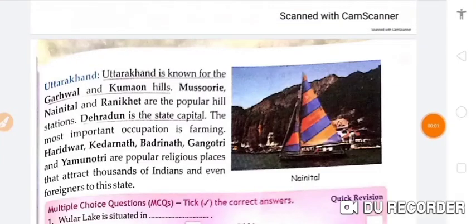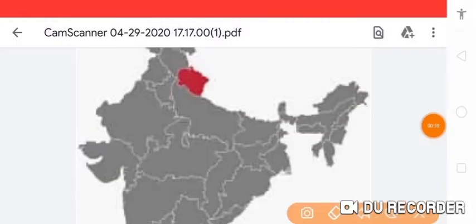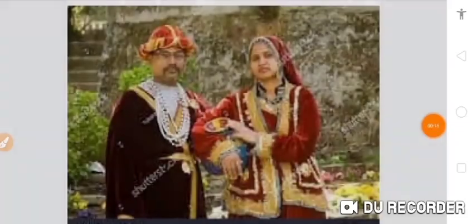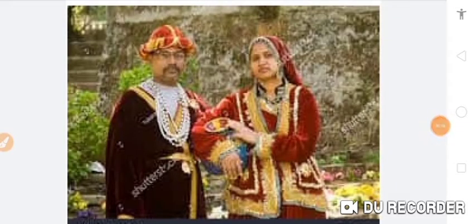Now let's discuss Uttarakhand. First of all, we should know where Uttarakhand is on the map. This red color portion is Uttarakhand, okay? And this is the traditional outfit of the people of Uttarakhand.